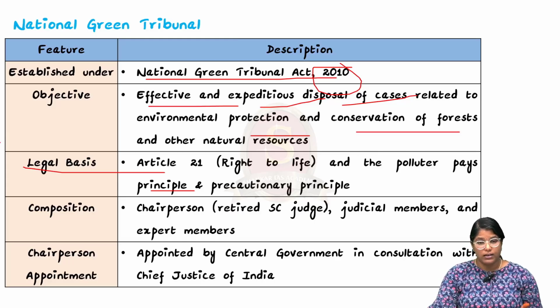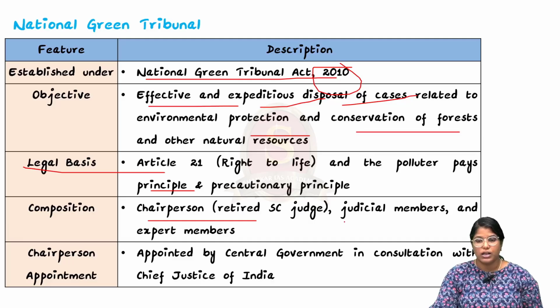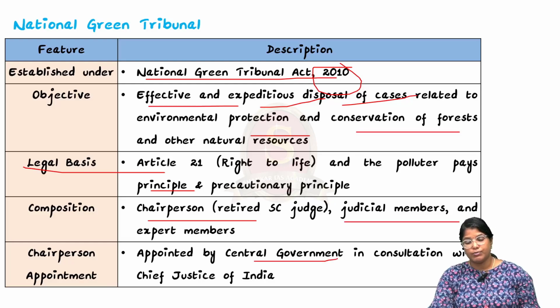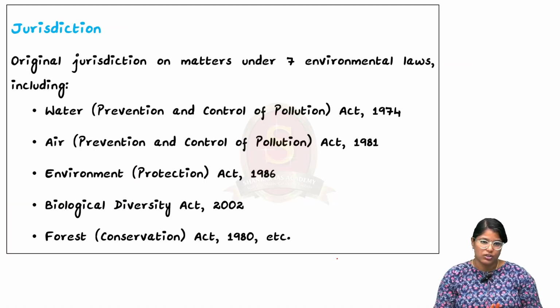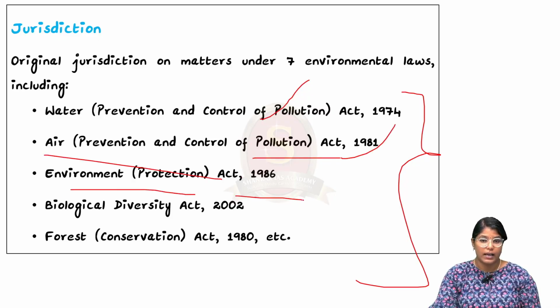And third important thing, we have to talk about the composition. It consists of a chairperson, mostly a retired Supreme Court judge, then judicial members and expert members. These people will be appointed by the central government in consultation with the Chief Justice of India. Now moving on, we shall talk about the jurisdiction. So this includes the Water (Prevention and Control of Pollution) Act 1974, then the Air (Prevention and Control of Pollution) Act 1981, then the Environment Protection Act 1986, then the Biodiversity Act 2002, and the Forest Conservation Act 1980.